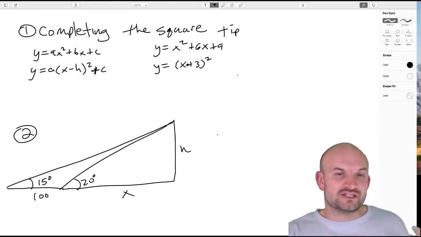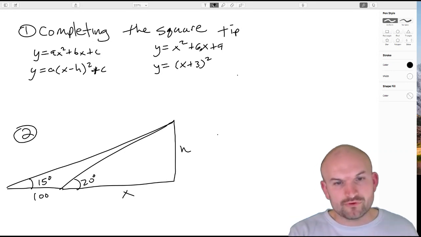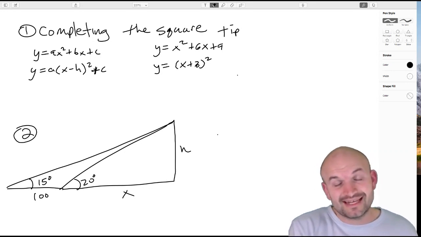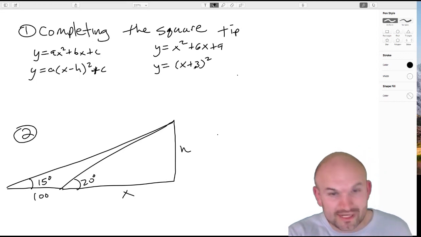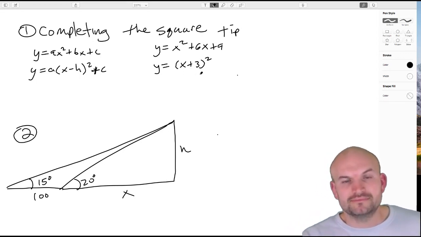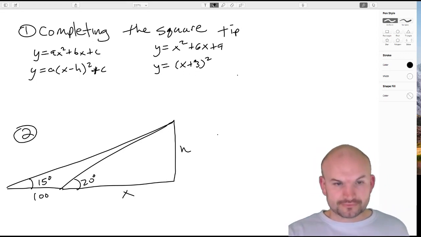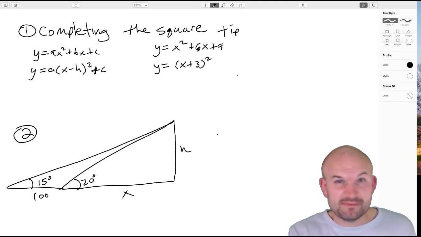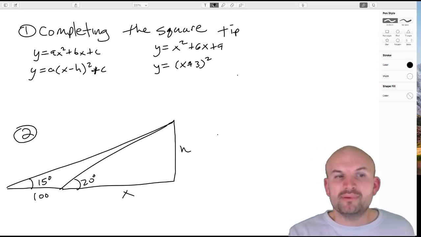What happened is I took a trinomial and I rewrote it as a binomial squared. That is technically completing the square. You're creating a perfect square, a binomial squared. So obviously in this problem, it was very easy because we had a perfect square trinomial. But what if we don't?